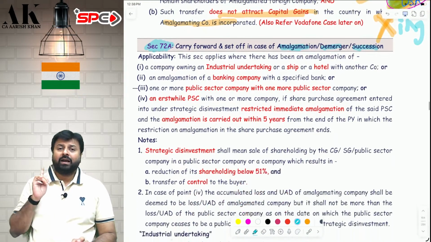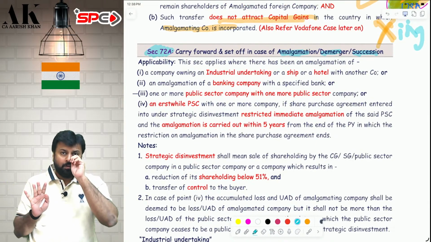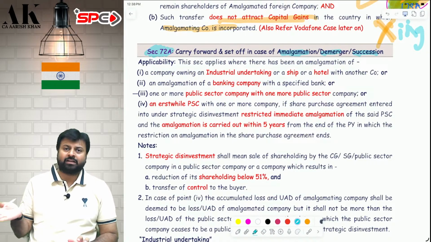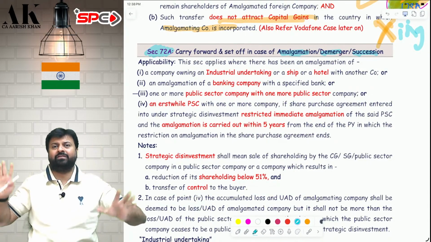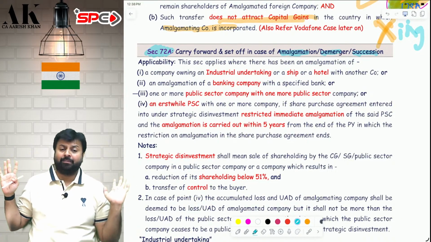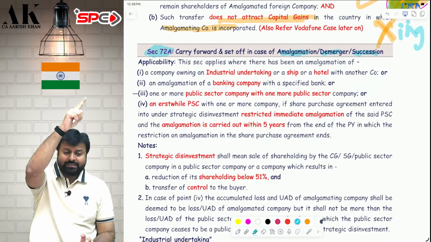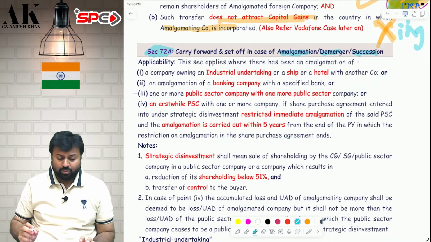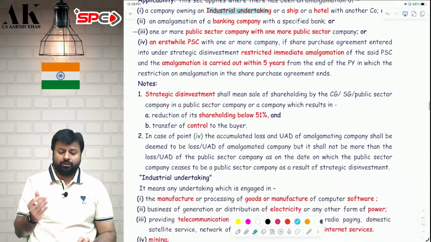First of all, amalgamation losses cannot be transferred by all businesses. Only certain specified businesses can transfer the losses. See, amalgamation capital gain exemptions can be enjoyed by every company, but loss carry forward is only enjoyed by certain people. Who are these fortunate people? If there is an amalgamation of a company owning an industrial undertaking. Sir, what do you mean by industrial undertaking?